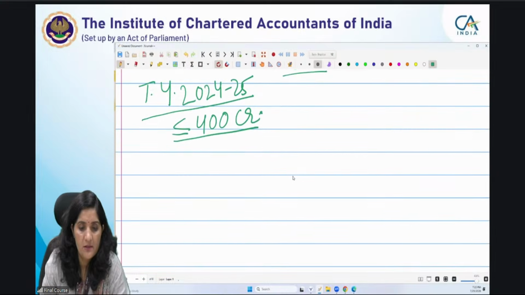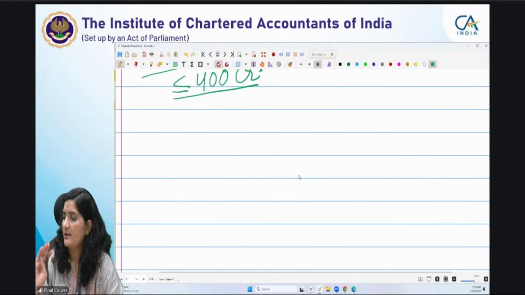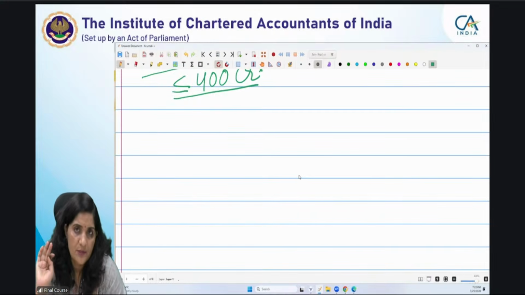The testing does not end here. You now know that these rates will apply under normal provisions, if your question is on normal provisions. If your question is asking you to compute the total income and tax liability in a most beneficial manner, I'm telling you again, if a question is asking you to compute the total income and tax liability of a company in a most beneficial manner, then what are you going to do?